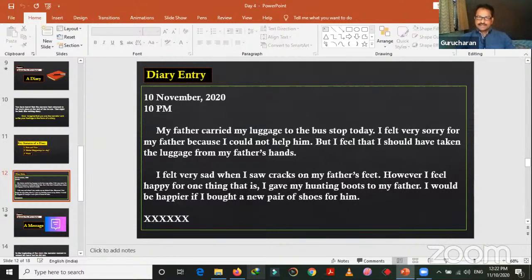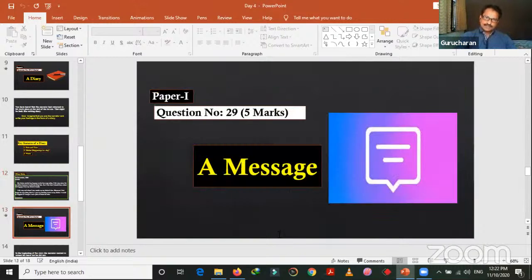This is not a fixed diary, this is not a fixed thing. This is my imagination, my feelings. So you can write your own feelings, your imagination, your ideas. Okay, children? Got it? Here, this is the name of the person who writes this. So this is how we make a diary entry, right? Now, let's move on to the next one.